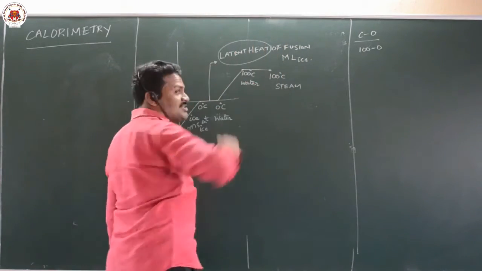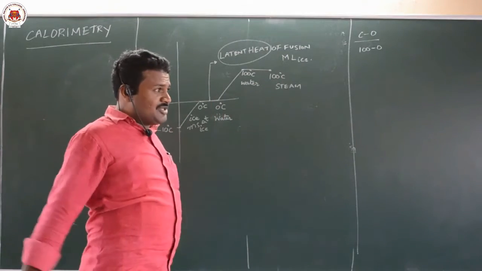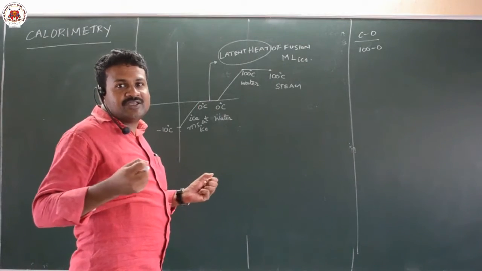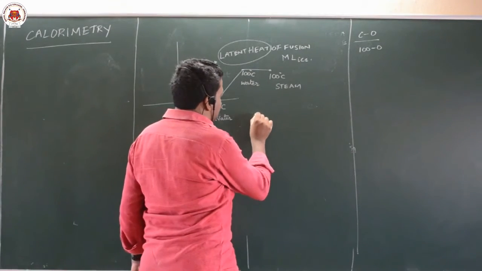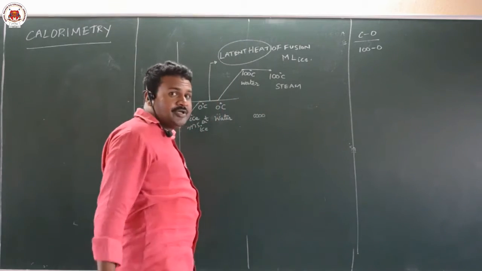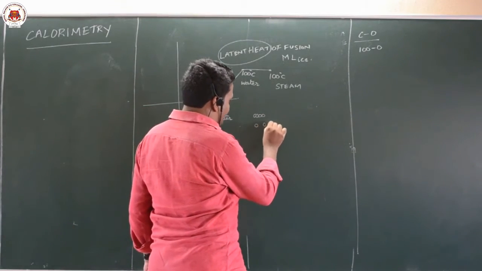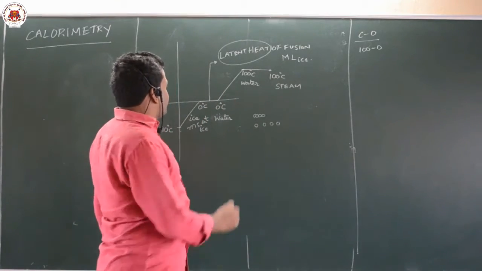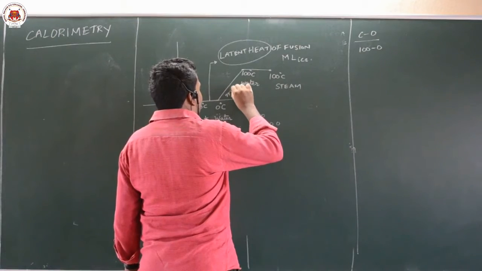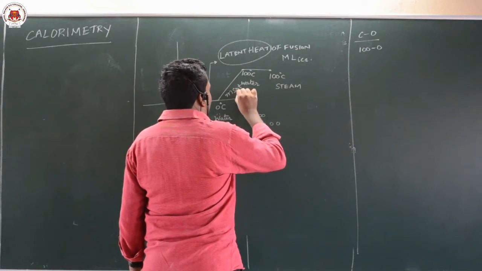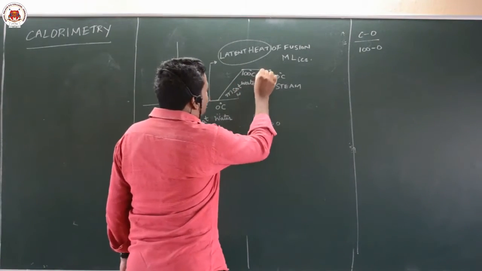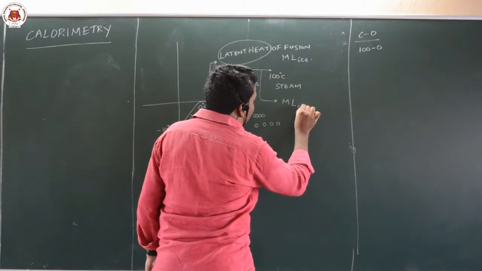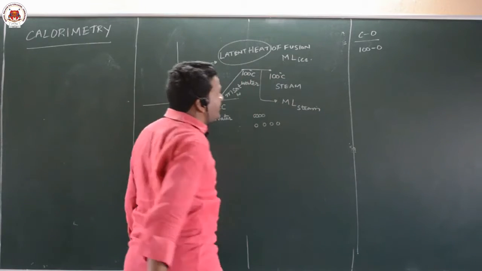Because temperature remains the same, and if temperature remains the same, what happens to this heat? This heat is utilized to increase the distance between the two molecules. In solid, molecules are very closely associated, but in liquid, molecules are separated by some distance. To break those bonds, we are using this heat. And from here to here, again we will use m s delta T. This is again water, so you have to use the specific heat of water. Again from here to here, we are giving latent heat, that is latent heat of vaporization. We will use the L value of steam.